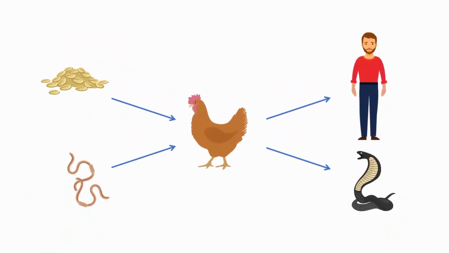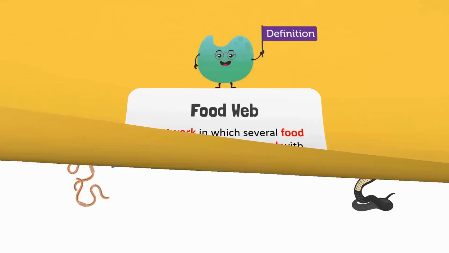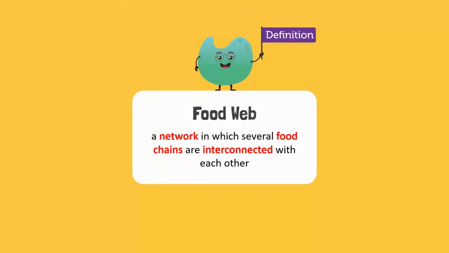So we can, in fact, draw more branches to the food chain and end up with a network where multiple chains overlap. This is called a food web. A food web is a network in which many food chains are interconnected with each other.